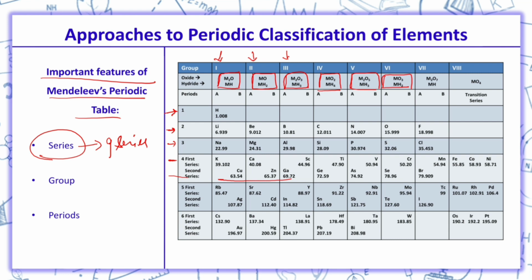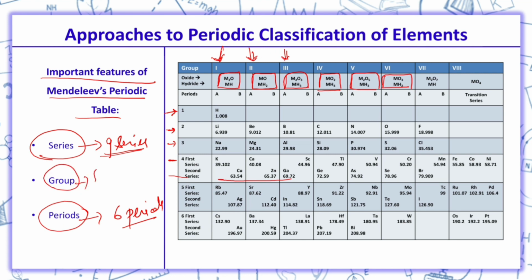In the first, second and third there is only one series, but in the fourth, fifth and sixth there are 2 series. So, overall these horizontal rows were known as periods, and there were 6 periods. But if we talk about series, then series were 9, and the vertical columns were named as groups.